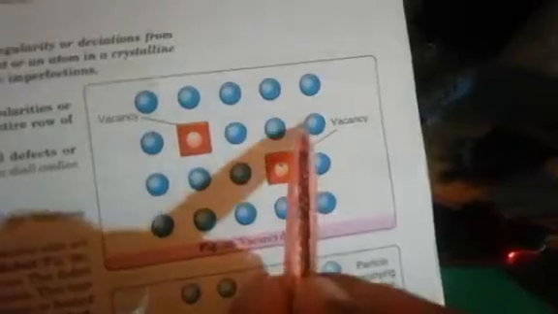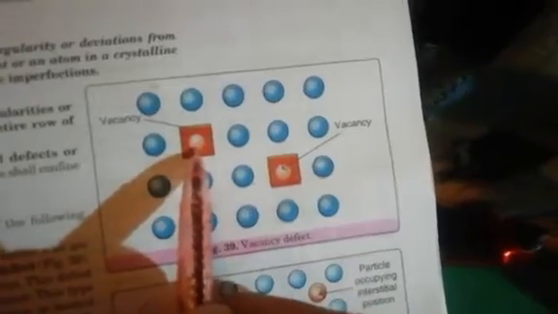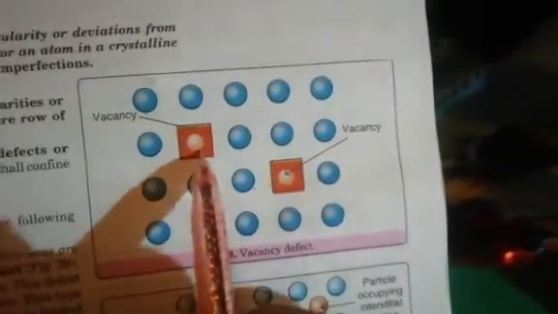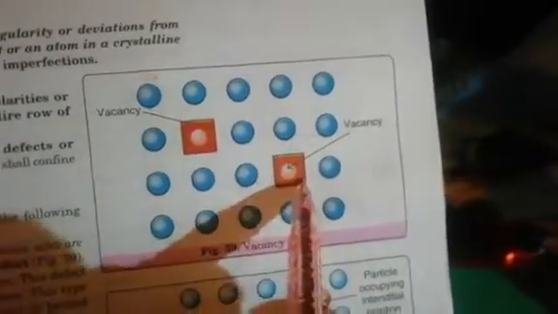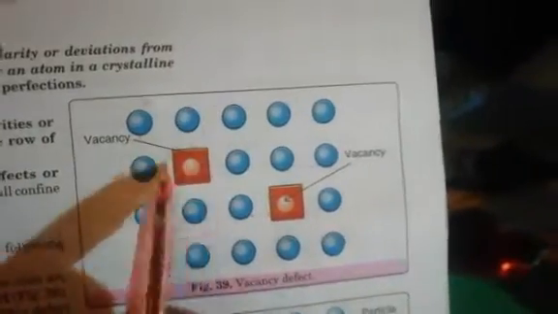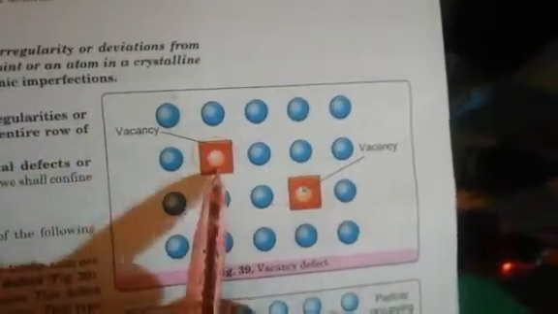So you can see here, in a crystal, all the atoms are in a regular pattern except this and this. If this atom is missing from this particular arrangement, that missing leaves a vacant space, and that vacancy is called a vacancy defect. Okay, so vacancy defect is a thermodynamic defect, because as the temperature increases, some atoms go missing from this position, and it is called a vacancy defect.